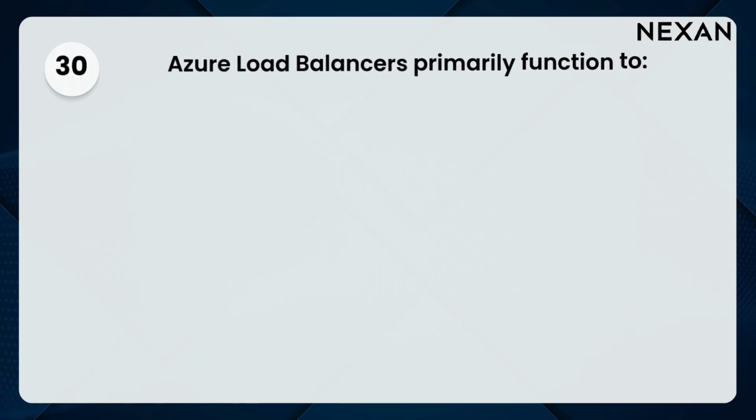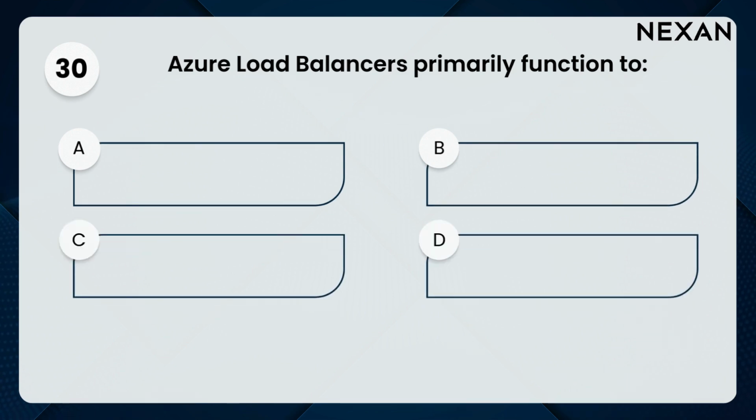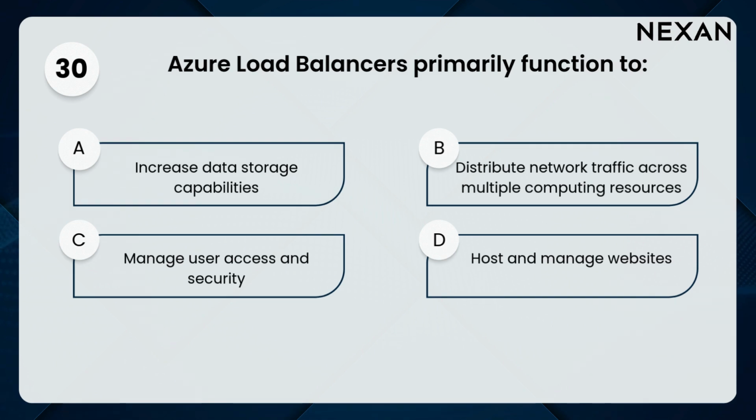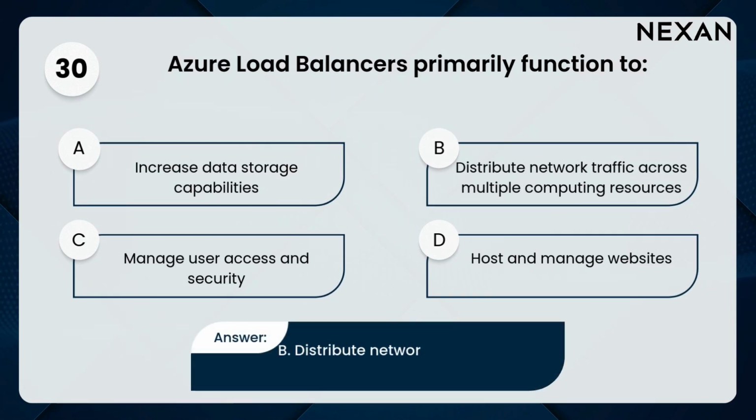30. Azure load balancers primarily function to: A. Increase data storage capabilities, B. Distribute network traffic across multiple computing resources, C. Manage user access and security, D. Host and manage websites. Answer: B. Distribute network traffic across multiple computing resources.